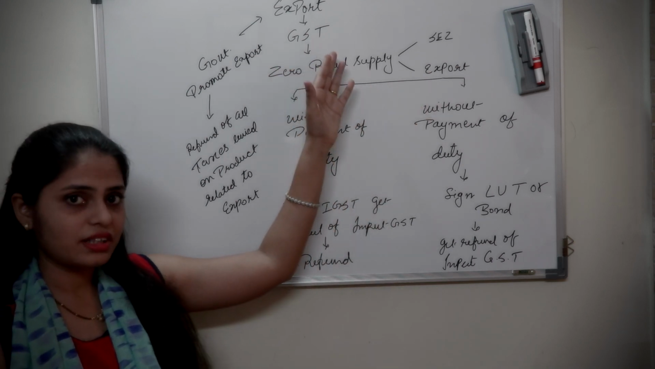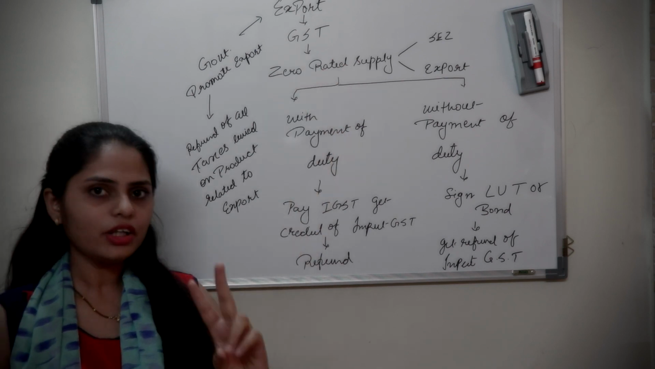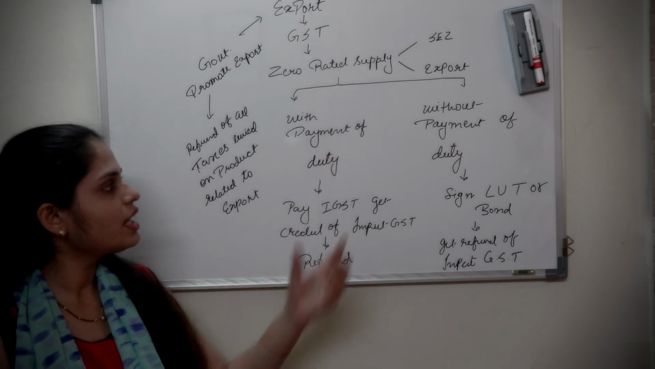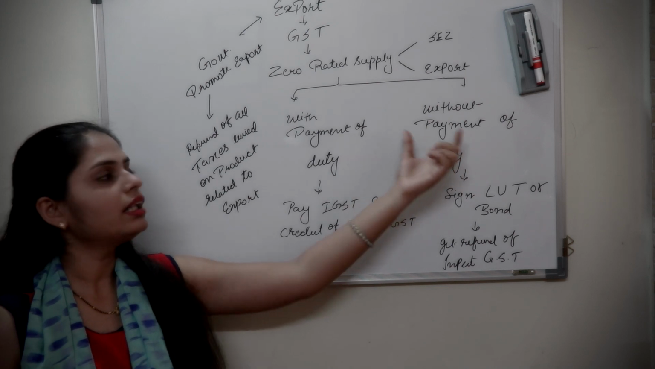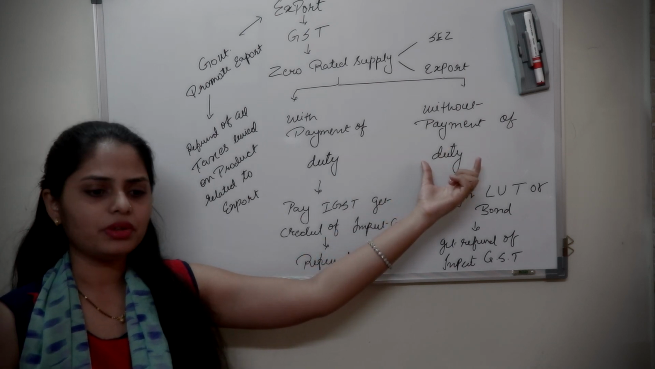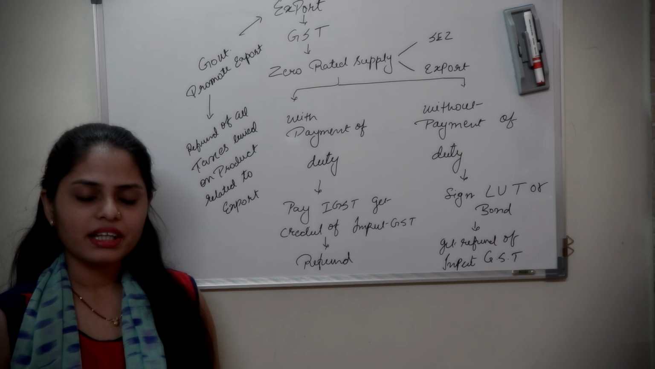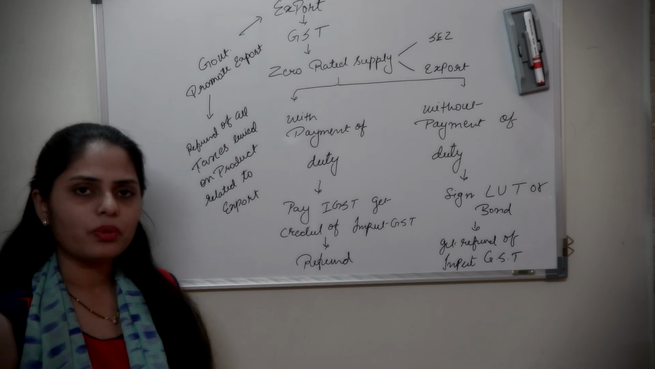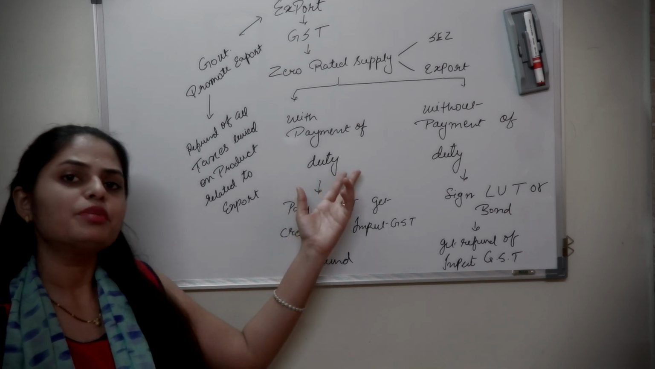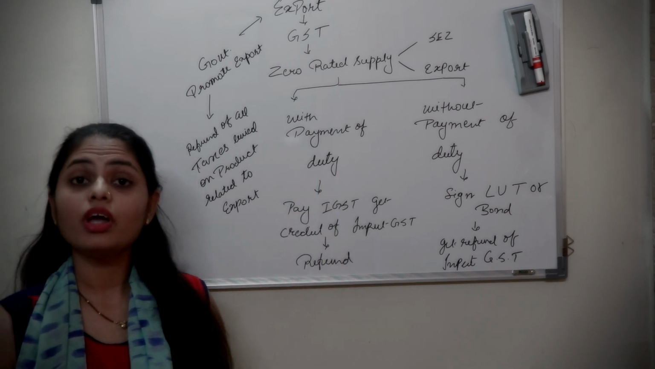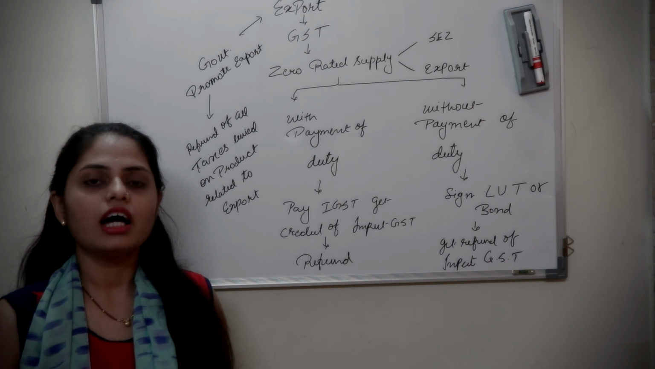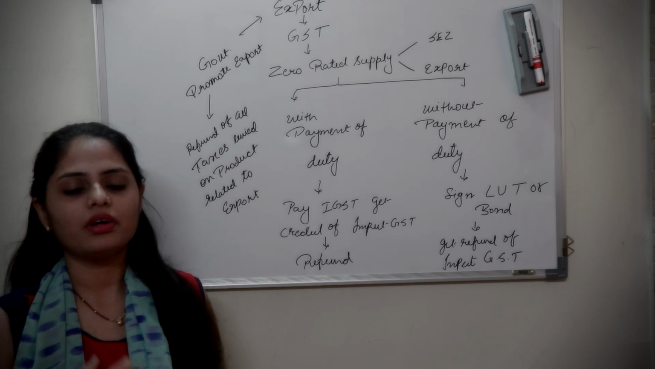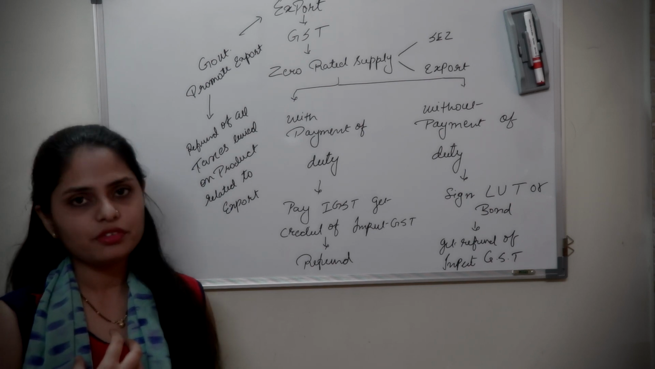These provisions are, you can export the goods. As far as GST is concerned, there are two ways. First one is with payment of duty, another one is without payment of duty. Now, as I said, government doesn't want to recover any taxes on export. Then why this with payment of duty? Okay, that means government first of all recovers all types of taxes.